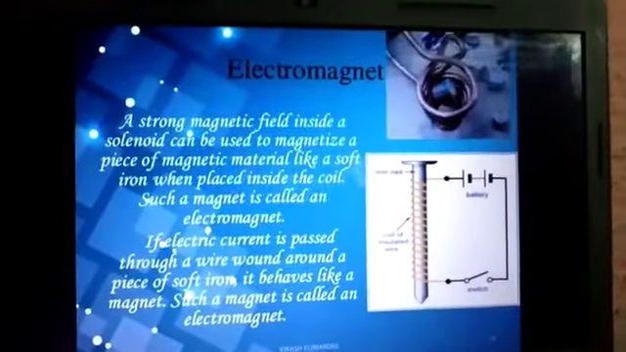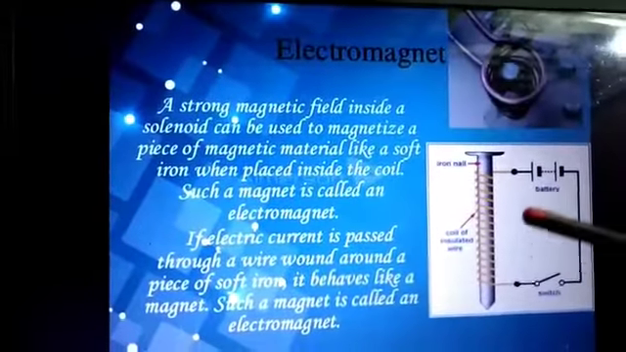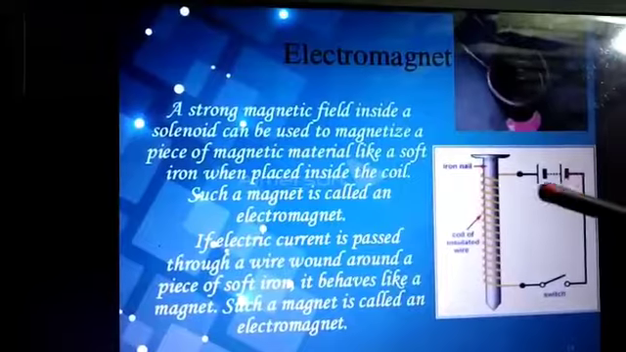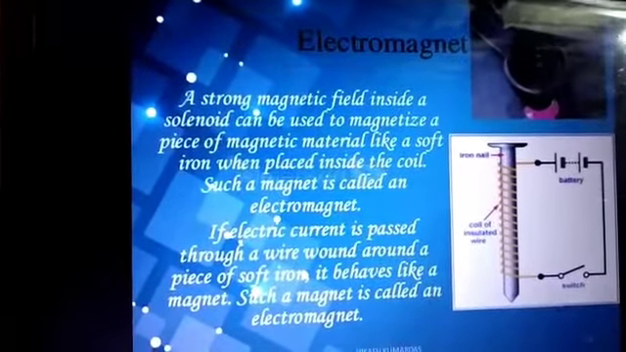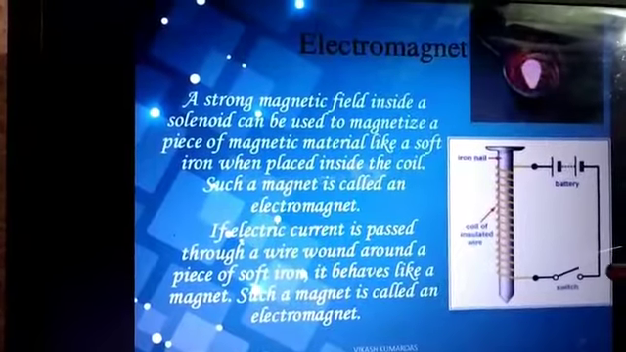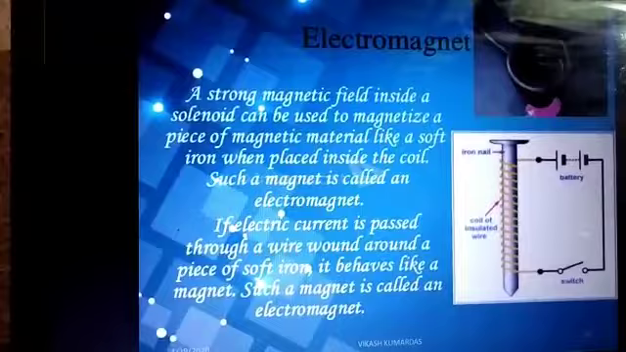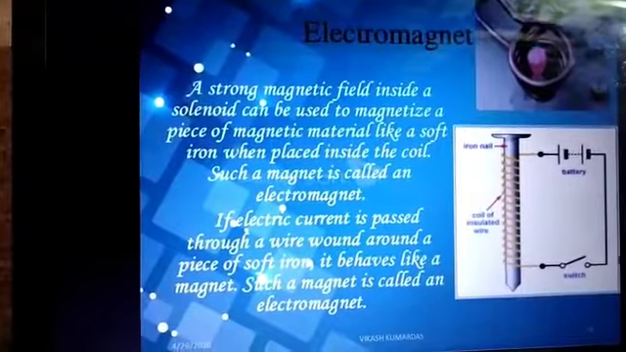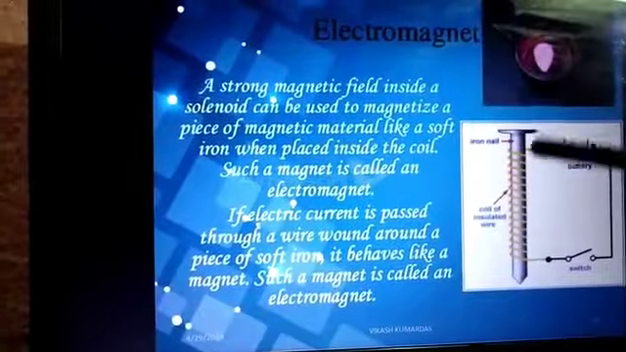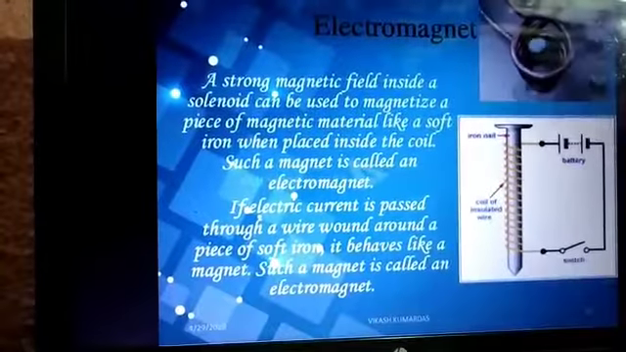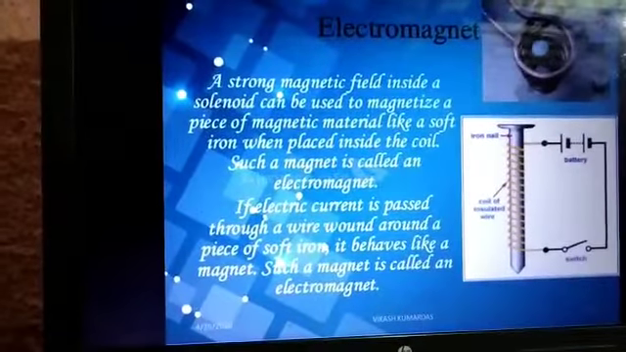Electromagnet. If we take a soft iron, and wind copper turns on top of the soft iron, and connect it with a battery and a switch, what happens the moment the switch is connected? The circuit gets completed. Now this is a closed circuit, and as the circuit gets closed, current will flow, and around the current carrying conductor a magnetic field is formed. This is known as an electromagnet.